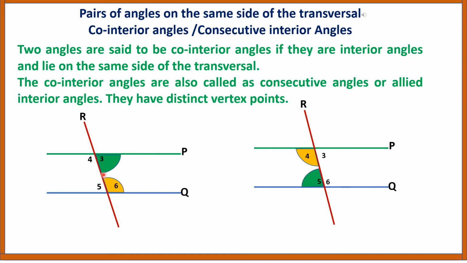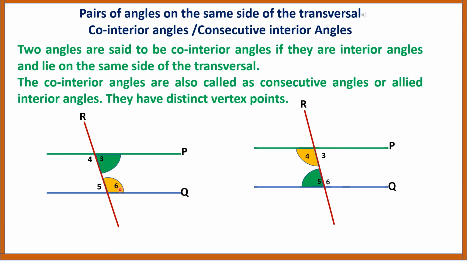Co-interior means same side of the transversal. It is a pair of interior angles formed on the same side of the transversal. See here, angles 3 and 6 are formed on the same side of the transversal. Both lie on the right side of the transversal. So these two angles are co-interior angles.